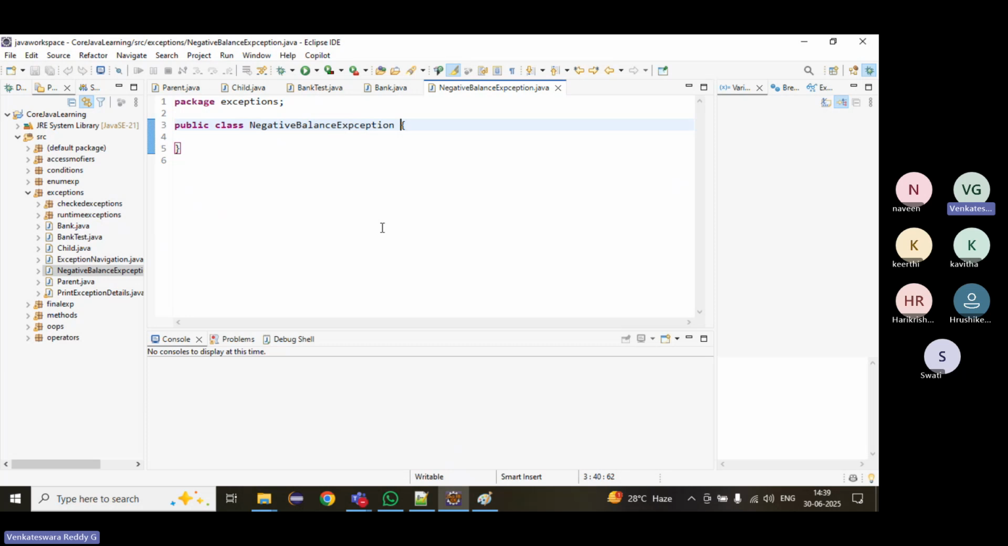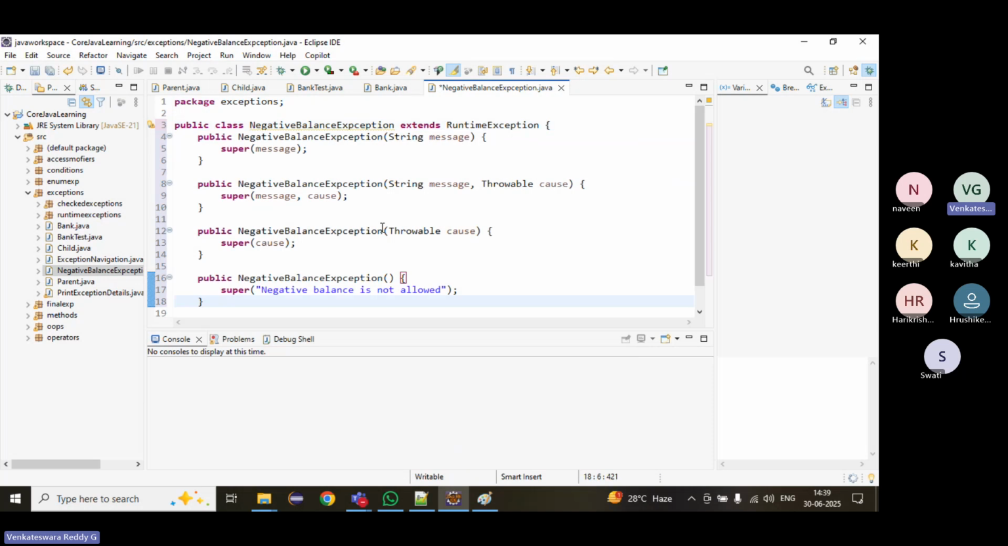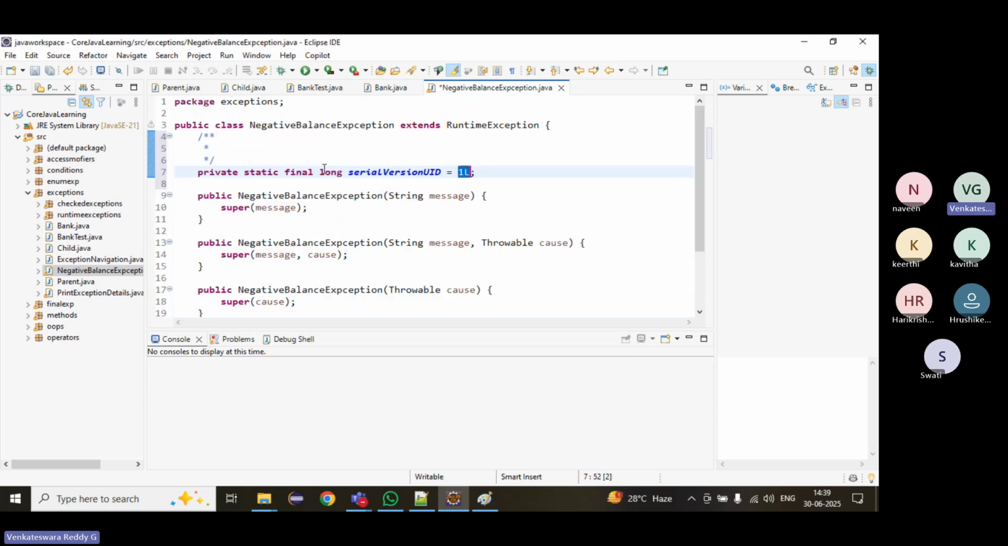Right, checked or unchecked. If we want to create an unchecked exception, extends RuntimeException. This is an unchecked exception. Let's see. First, we'll see this one. It is giving a warning, so just add the serial version ID. This is the unique identifier to identify the class. This is required by the JVM. That's fine. It's not mandatory.